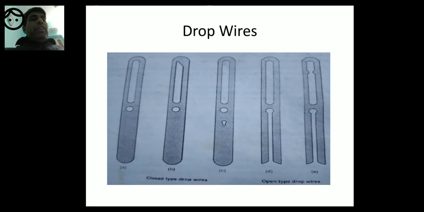After this, one more point: these drop wires are made of stainless steel, or generally steel.